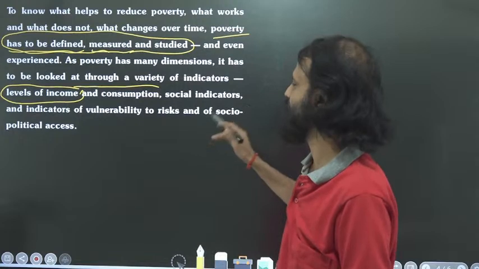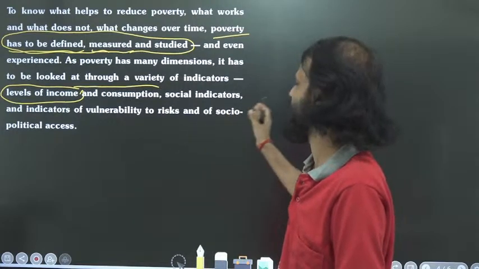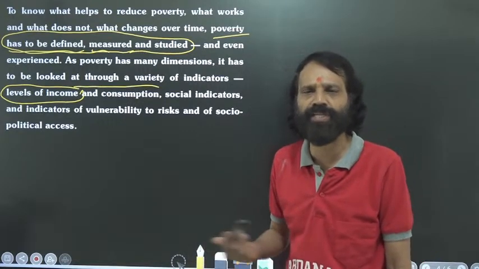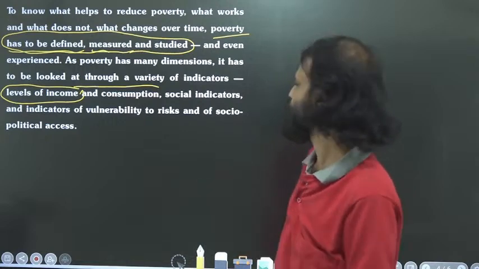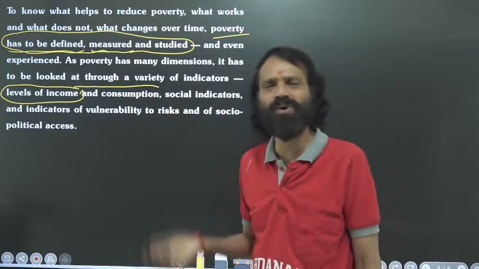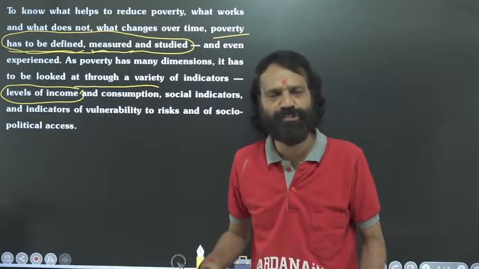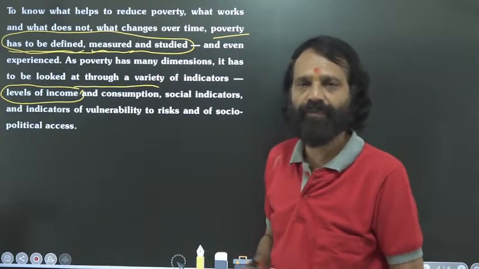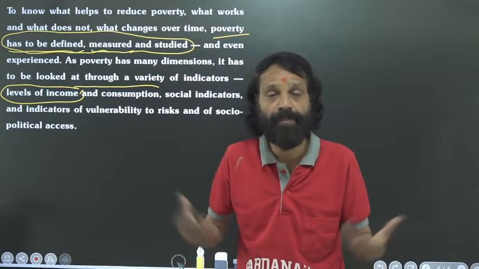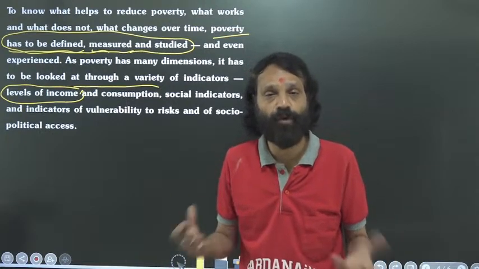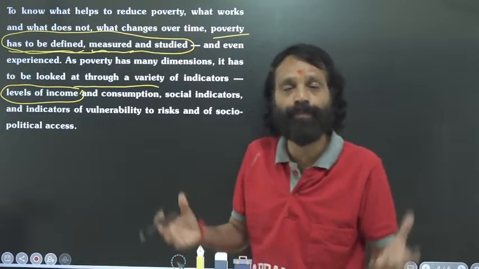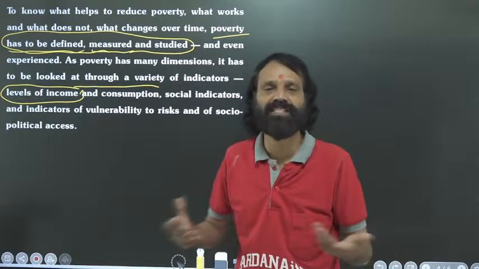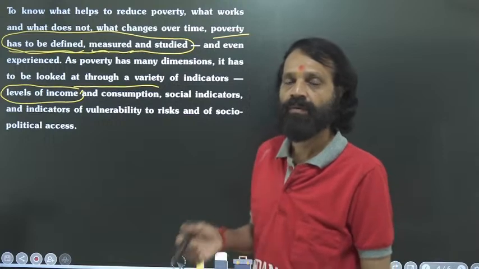Social indicators, indicators of vulnerability to risk, and socio-political access. So many issues we wanted to study, observe and address. What are the social issues, political issues? You know that political issues can also bring poverty in our society. Of course, the government must implement proper strategies, proper economic policies and proper developmental programs in the society. Then only will the villages and our country become prosperous. Then only can we overcome poverty.